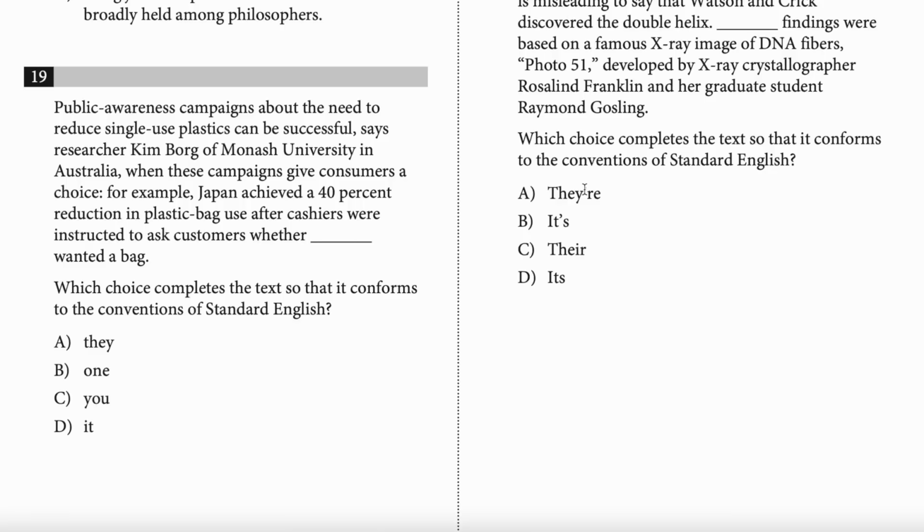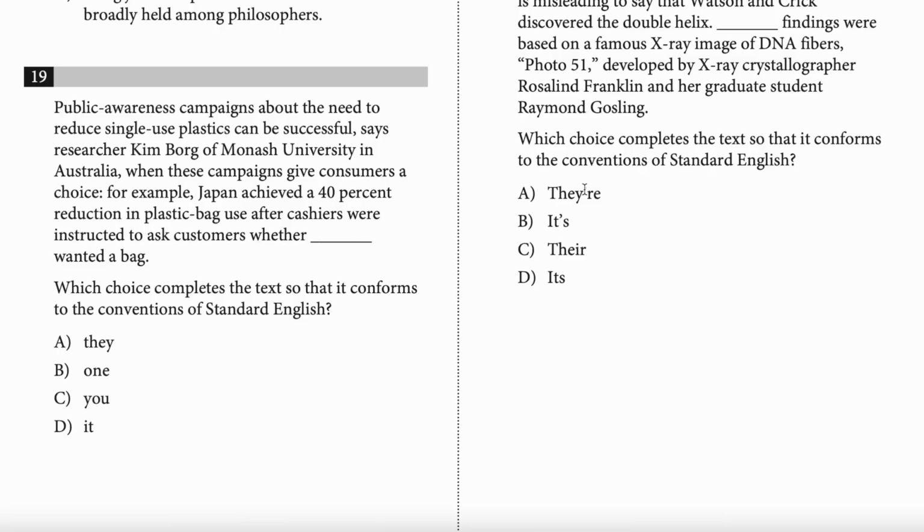I just want to hear it. And you can just take it from for example. 40% reduction in plastic bag use after cashiers were instructed to ask customers whether one wanted a bag. How does that sound to you? Weird. That sounds really weird, right? You don't even have to know the rule here. If it sounds weird, it's probably not right. So just be aware of that.